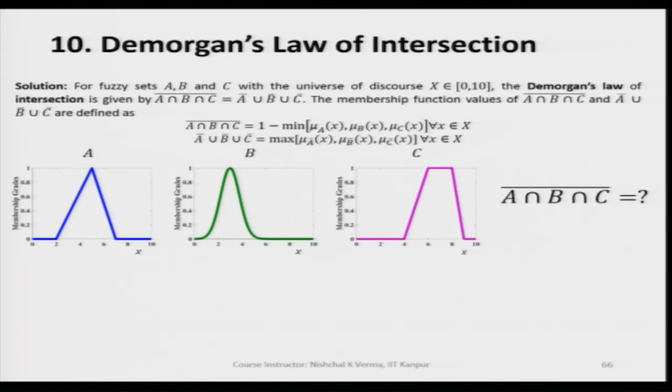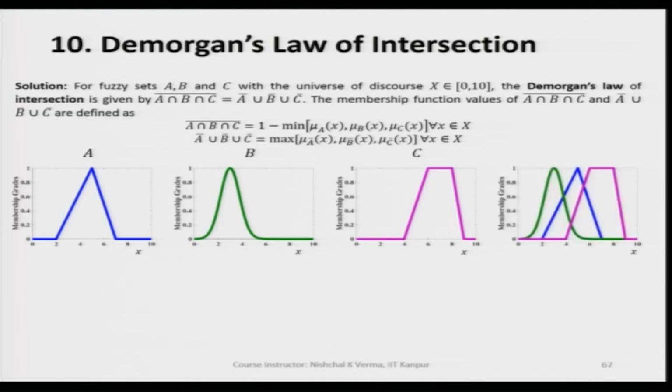and then we take the complement of the outcome. So, if we have fuzzy set A here, B here, C here, we can superimpose these three fuzzy sets on each other, which is shown here, and then apply the min criteria. When we apply min criteria, we get a fuzzy set as the outcome.